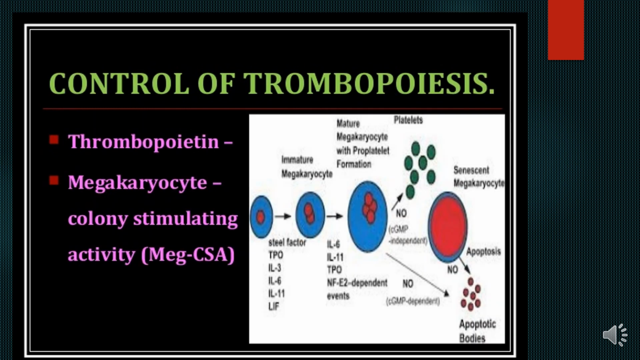The control of thrombopoiesis: thrombopoietin is a hormone which regulates thrombopoiesis. Just as erythropoiesis is controlled by erythropoietin, thrombopoiesis is controlled by thrombopoietin. Another important regulator of thrombopoiesis is megakaryocyte colony stimulating activity, that is Mega CSA.